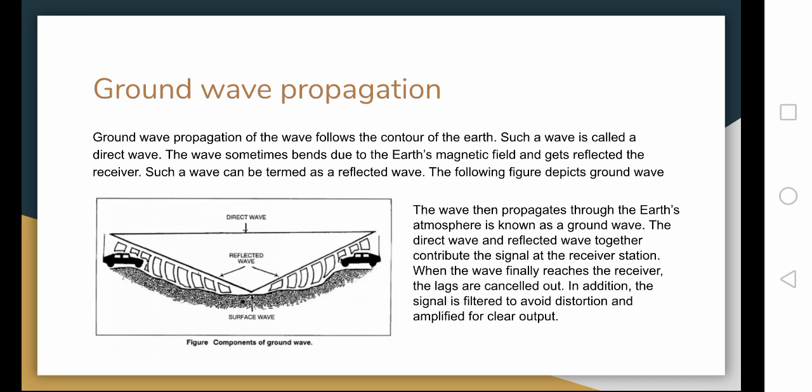The wave that propagates through the Earth's atmosphere is known as a ground wave. The direct wave and reflected wave together contribute the signal at the receiver. When the wave finally reaches the receiver, the lags are cancelled out. In addition, the signal is filtered to avoid distortion and amplified for clear output.